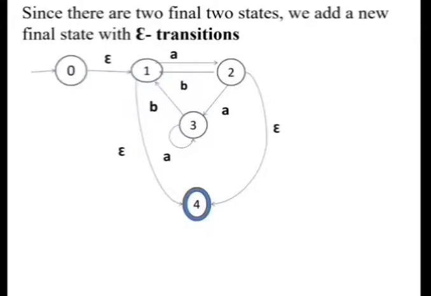The next step is we need to eliminate states until we get only one start state and one final state. So we choose the state 3 to eliminate and modify the transitions associated with the state 3 so that the FSM accepts the same strings.